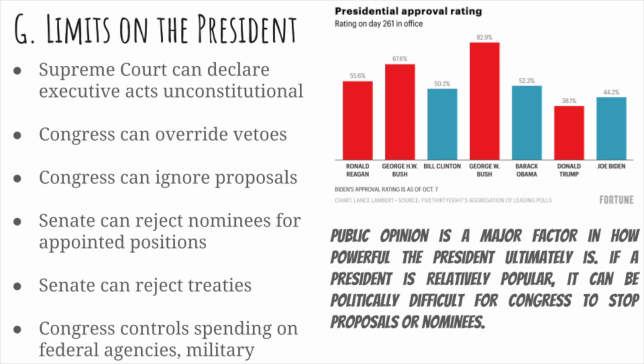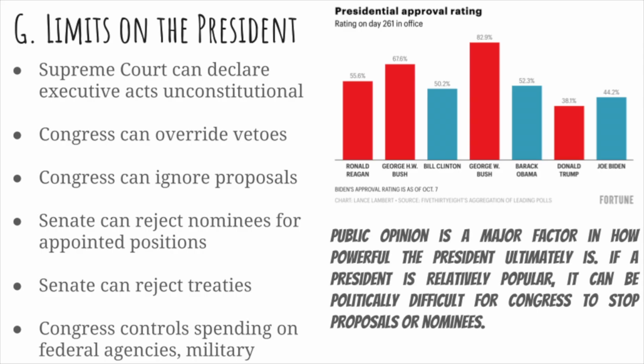However, if there are popular initiatives within those budget proposals, it's often hard for Congress to completely ignore those. The Senate can reject nominees for appointed positions. That is certainly true. However, the president still has the power of appointment, right? So even if the Senate rejects 5 or 10 judges in a row, those positions still have to be filled. And one way the president can get around that is by appointing an interim, and oftentimes the interims, which are temporary placeholders, can often have as much power as the actual head officials themselves.